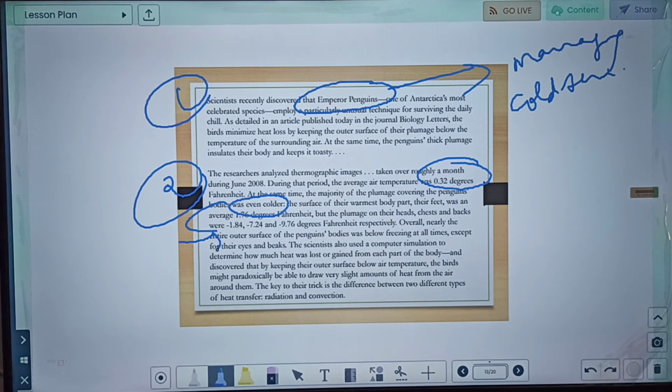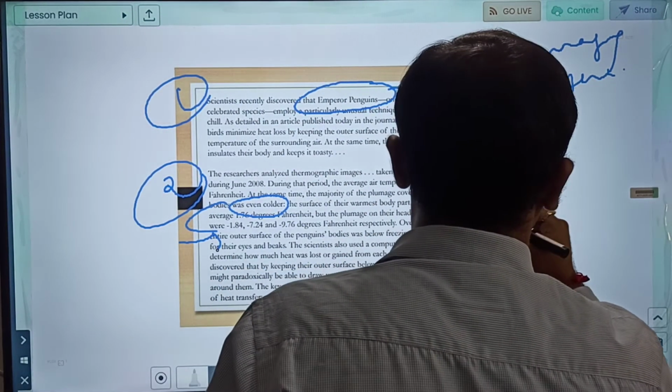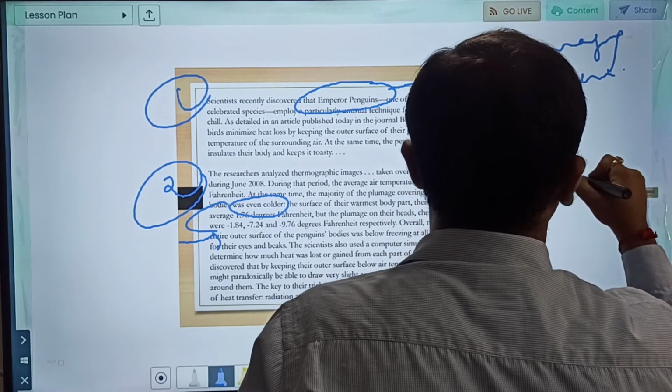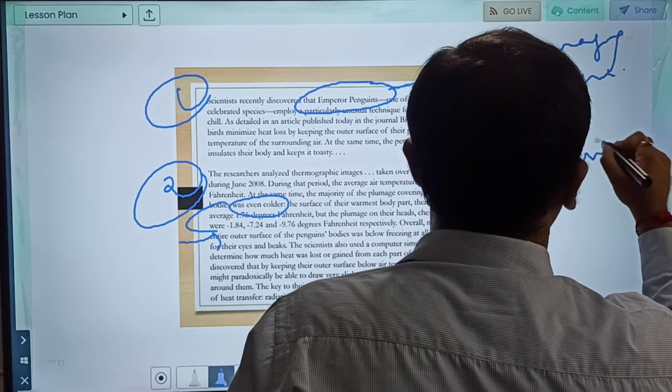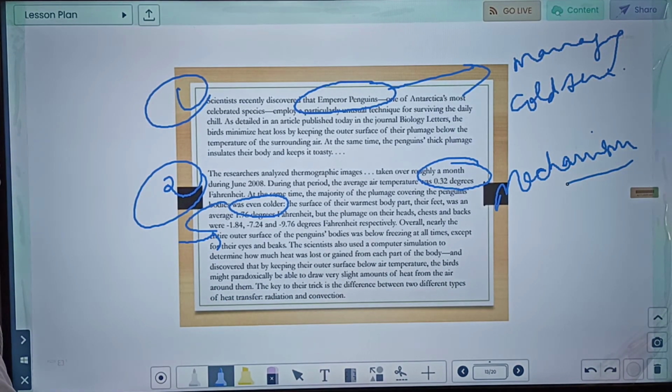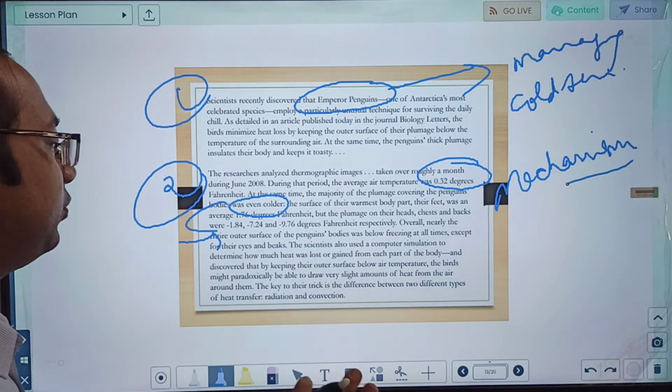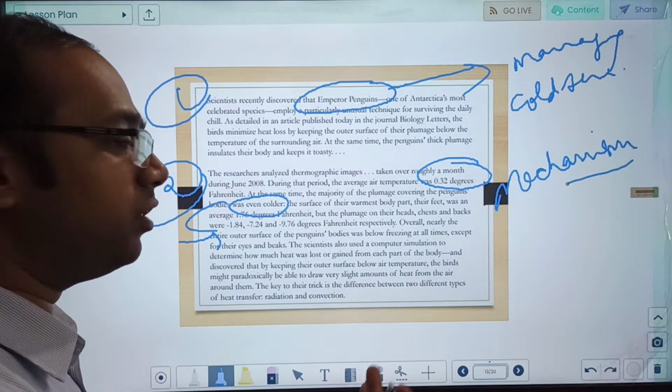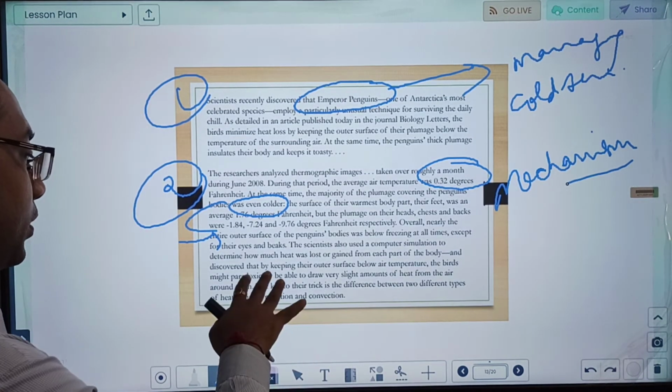Scientists also used a computer simulation to determine how much heat was lost or gained for each part of the body. So the second paragraph is telling the entire mechanism, how this bird is maintaining its temperature. You might think, I am not a zoology student, why such science? But no, here we just need to comprehend, and questions will be based upon the given information only. Just read it, try to guess the sense.